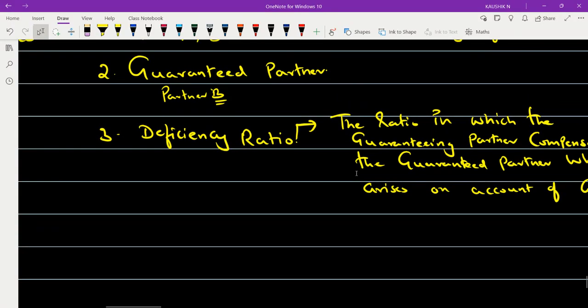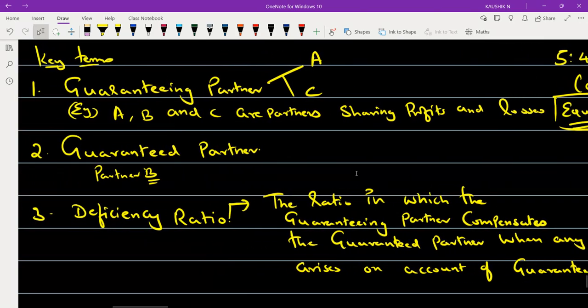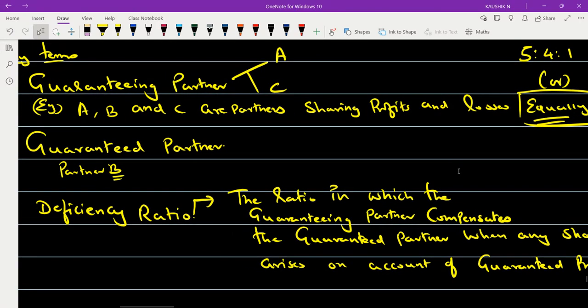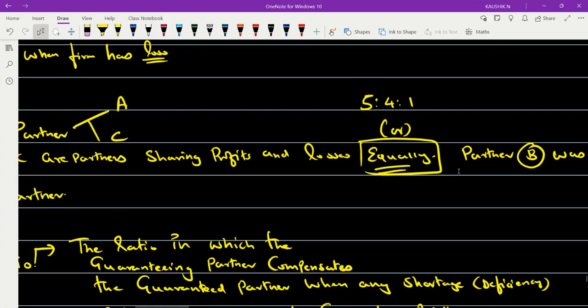Okay, so you mean to say in this case the profit sharing ratio is equal, so equally it will be done. Is it so? Suppose the same problem does not have the word equally, and the profit sharing ratio is mentioned as 5 is to 4 is to 1, then in which ratio will you distribute the shortage of 20,000 rupees?